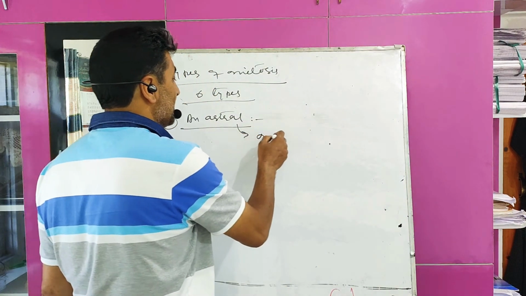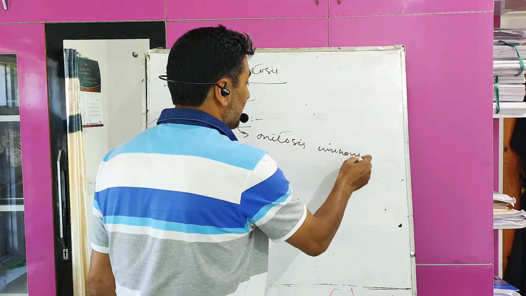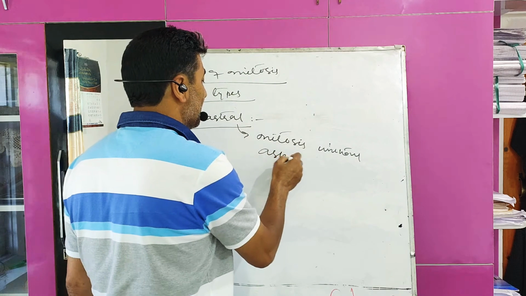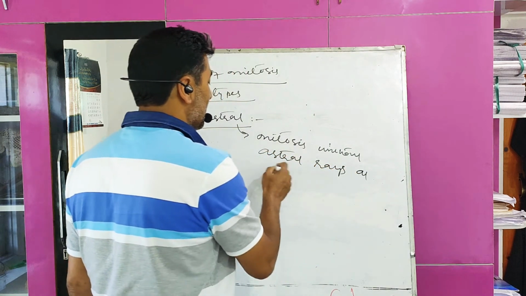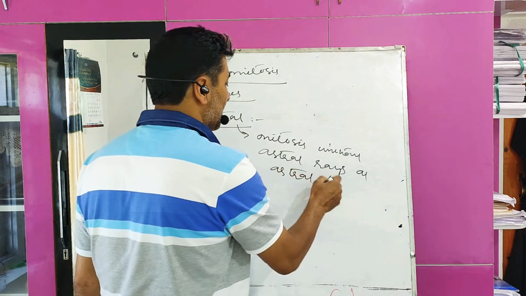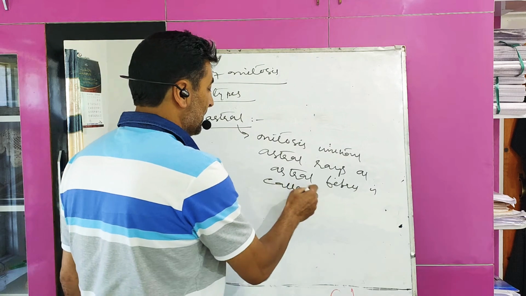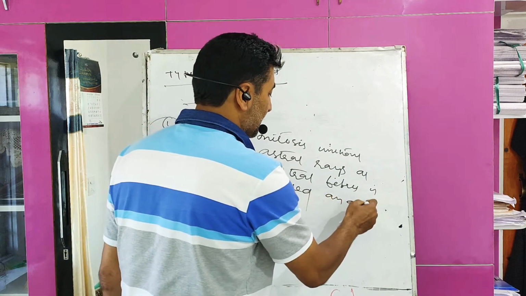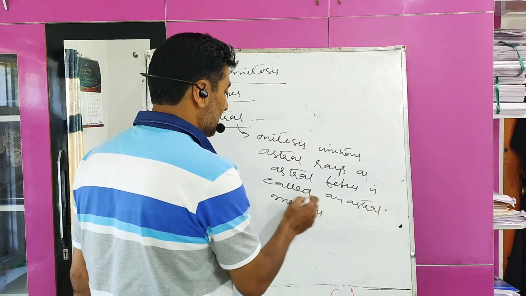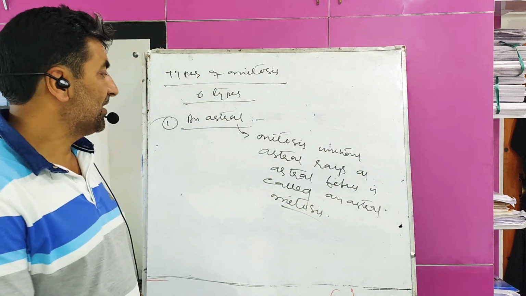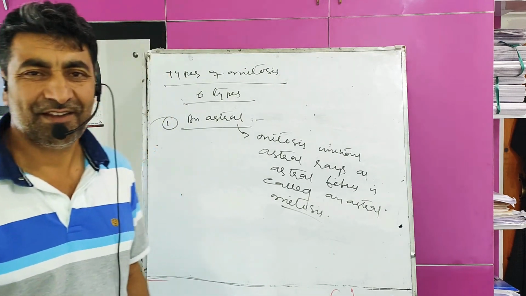Mitosis without astral rays or astral fibers is called anastral mitosis.